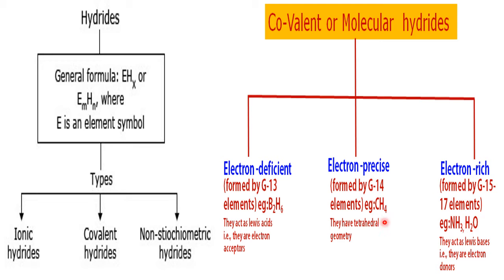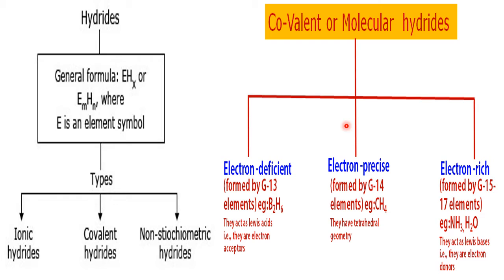So these are classified on the basis of how many electrons they take, share, and donate to go for stability, to attain the octet rule. On that ground they are classified into three categories. Electron deficient by group 13, electron precise by group 14, and electron rich: after the 14th, they are all electron rich.